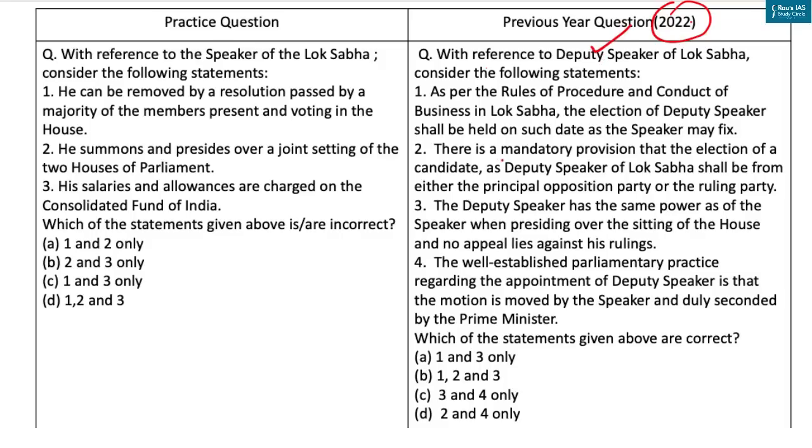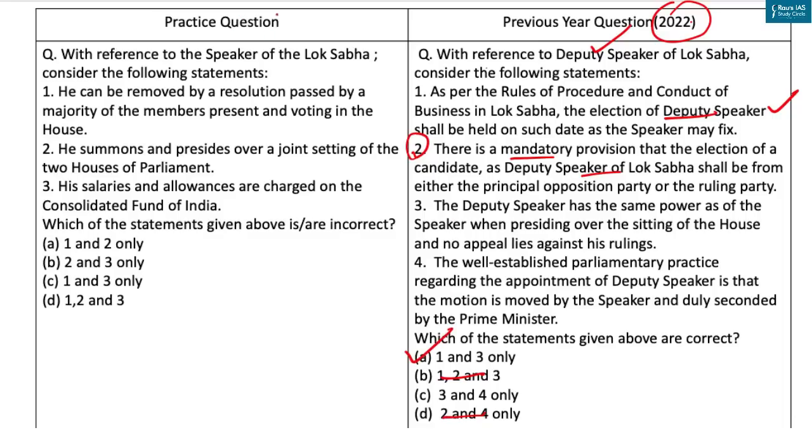Now in this practice question, you can easily eliminate statement 2 as there is no mandatory provision, and it is by convention that the position of Deputy Speaker of Lok Sabha is offered to an opposition party in India. So here you can eliminate option B and option D. Now you're left with A and C. Now statement 1 is correct. As being an important constitutional office, the election is usually held at the next sitting after the Speaker selection, as the President fixes the date for Speaker selection. And after being elected, the Speaker fixes the date of the Deputy Speaker election. So here our correct answer is option A.